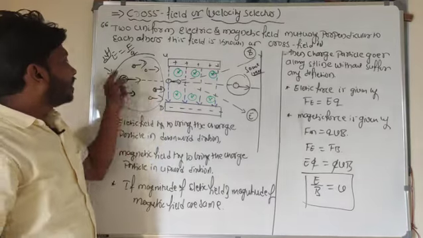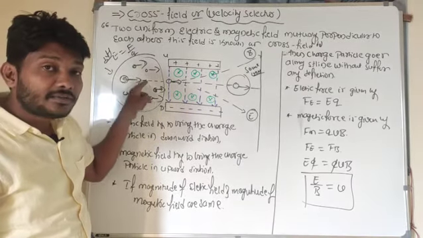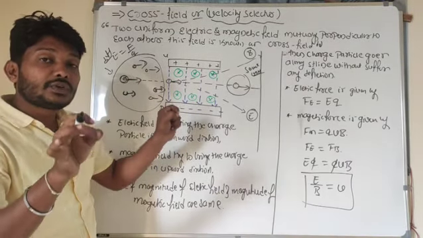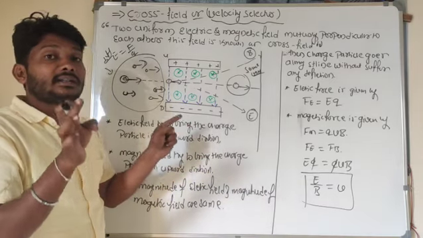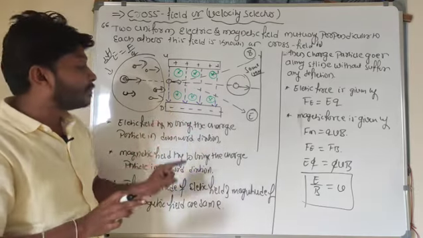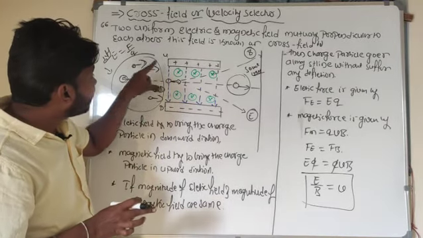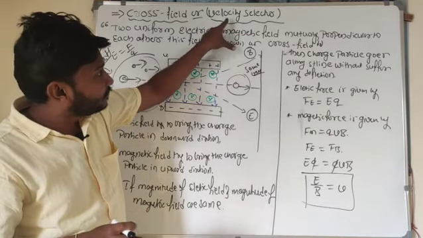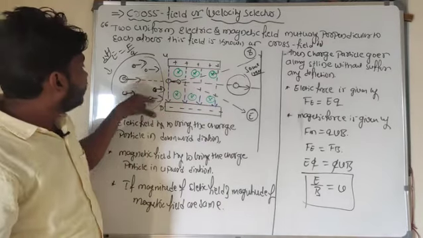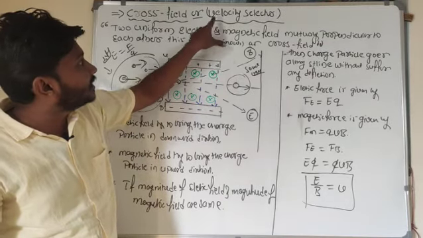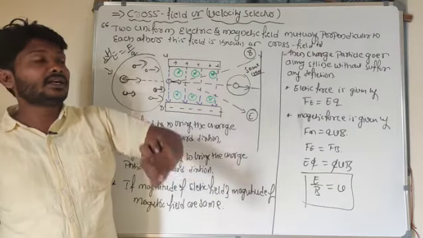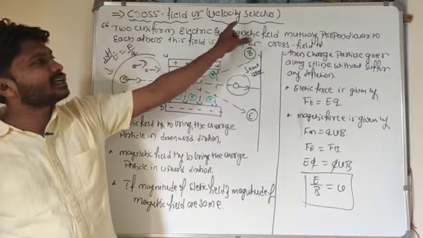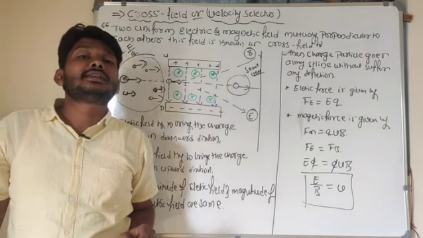Look here. Here all the charged particles have different velocities. I am supposed to give the same velocity to all charged particles. In order to provide that same velocity, I have to send these charged particles through a cross field. Then I will name it the velocity selector. One more term I need to understand here: cross field and velocity selector give the same meaning here.